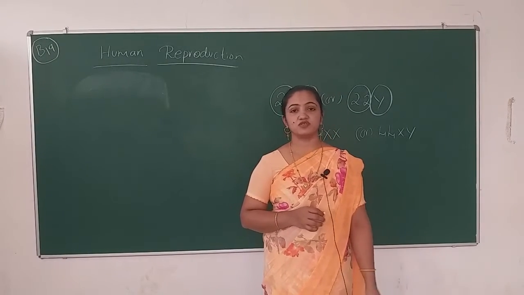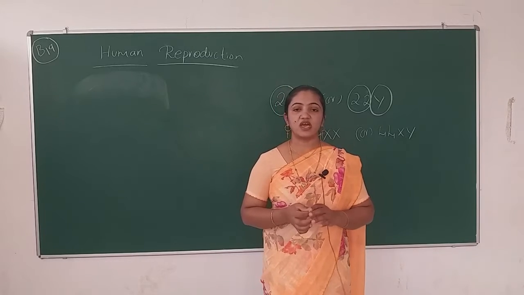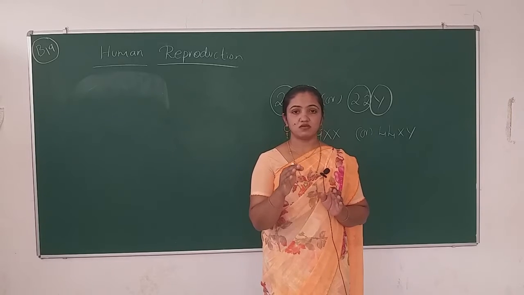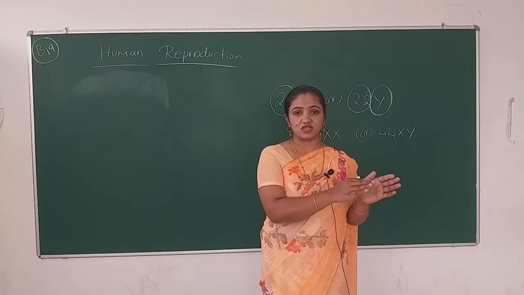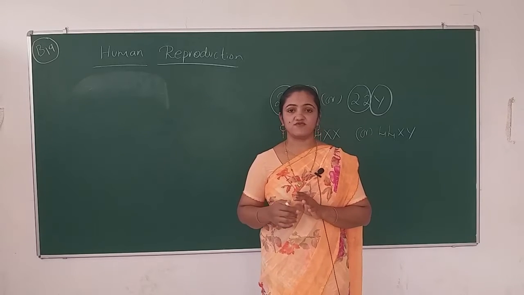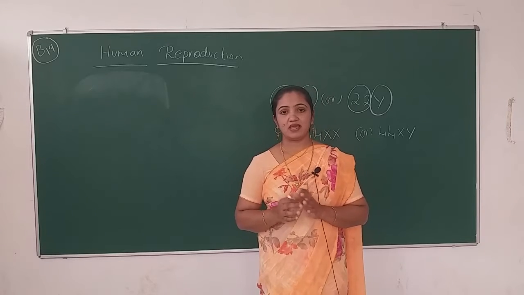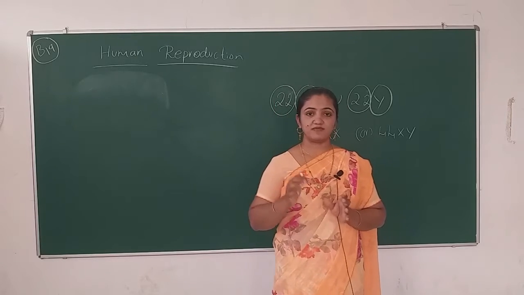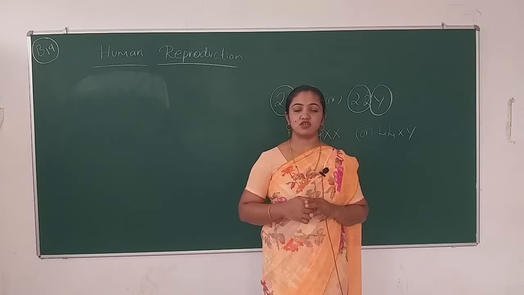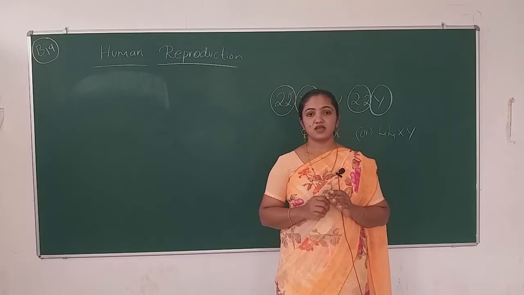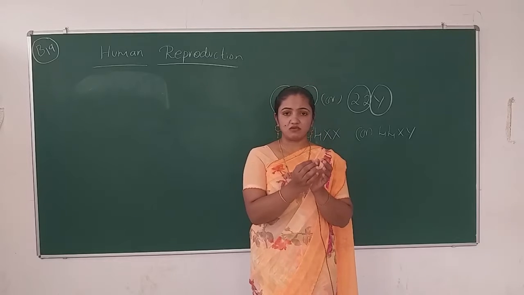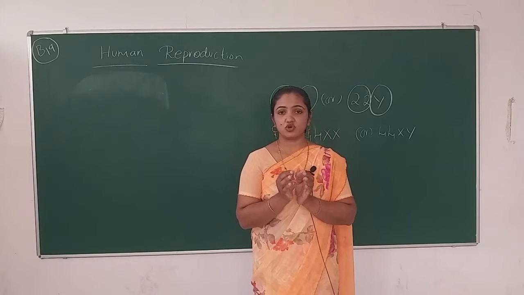Now in the female reproductive system, we have studied about the Graafian follicle. Unlike the Sertoli cells, in the female reproductive system we don't have any kind of cells which nourish the egg. The egg has sufficient nutrient material so that it can nourish itself, but there is one organ, one unit, which is there. What is that?